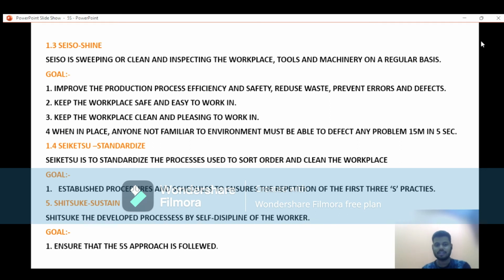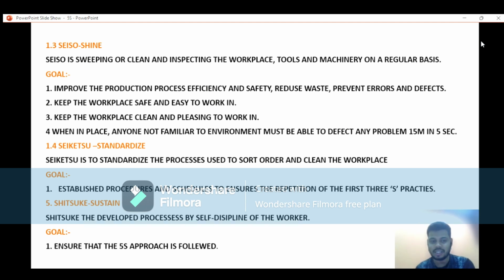Standardize the process about what we have done before this. That means what we are doing on the first day, what we are doing on the second day, what we are doing on the third day. So on the fourth day we have to standardize these, with goals, estimated procedure, and schedule to ensure the repetition of these first three as a practice basis.